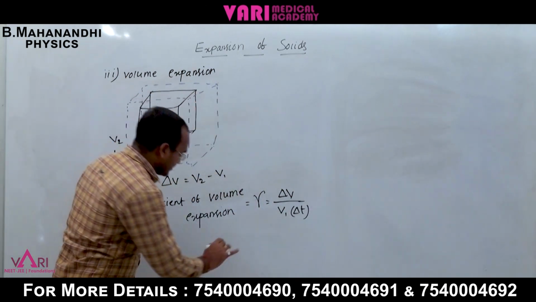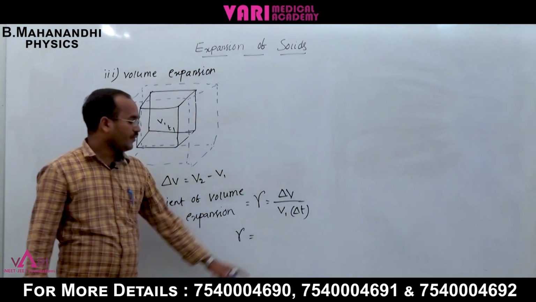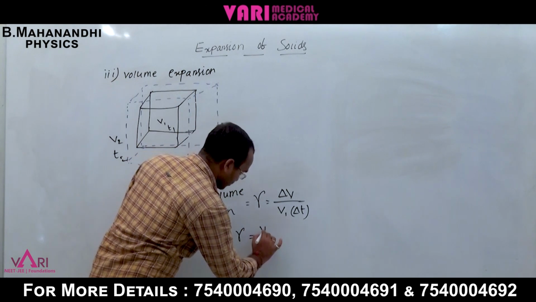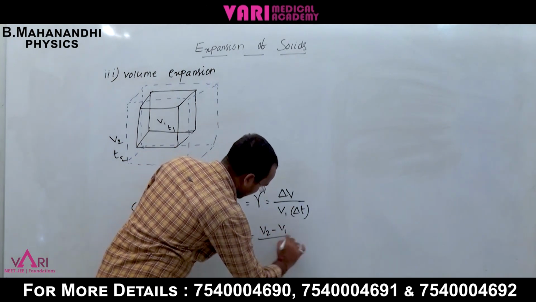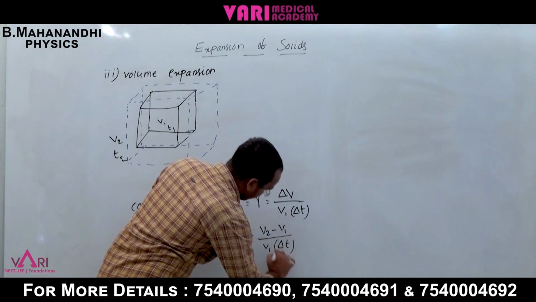So gamma is equal to delta V, which is V2 minus V1, by V1 into delta T.